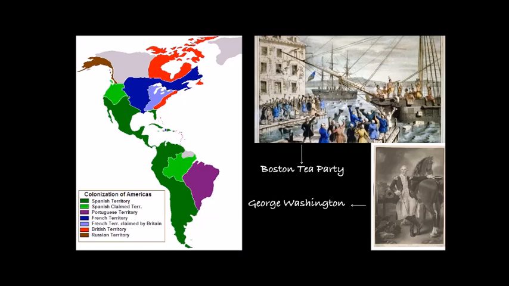So after American continent was discovered, children, do you remember who found this American continent? Who discovered the American continent? We did in the last video. Who was it? It was Christopher Columbus. So European countries took over different regions of America after the discovery of the American continent. England had 13 colonies in America.